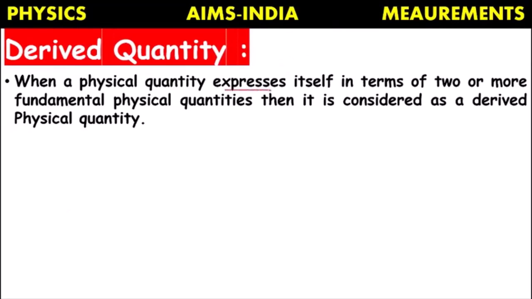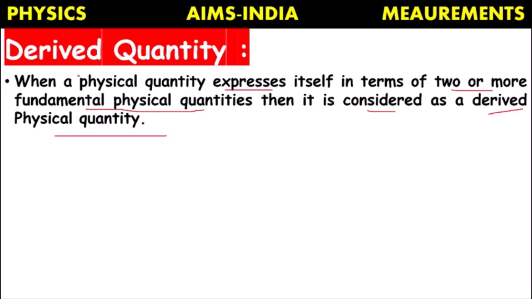When a physical quantity expresses itself in terms of two or more other fundamental physical quantities, then it is considered as a derived physical quantity. Some of the physical quantities do not exist on their own. They need the help of other physical quantities for defining them.